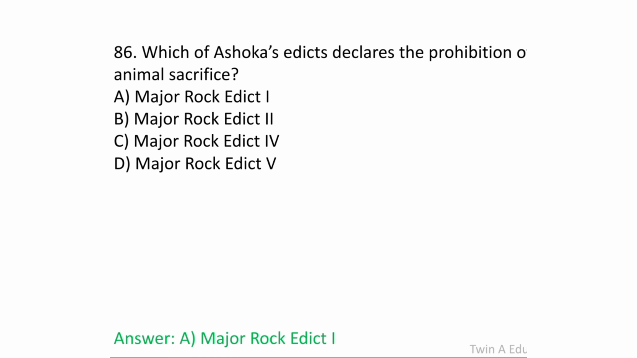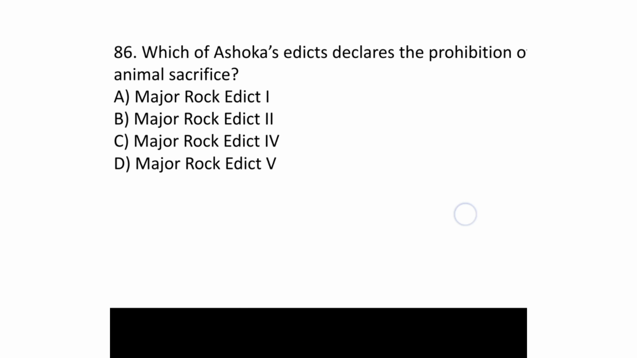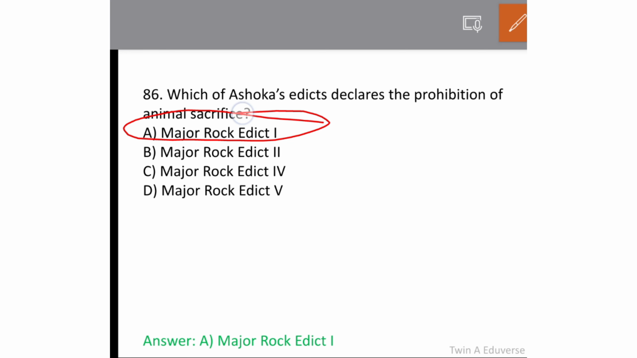Which of Ashoka's edicts declares the prohibition of animal sacrifice? It was Edict 1. Animal sacrifice, Major Rock Edict 1.